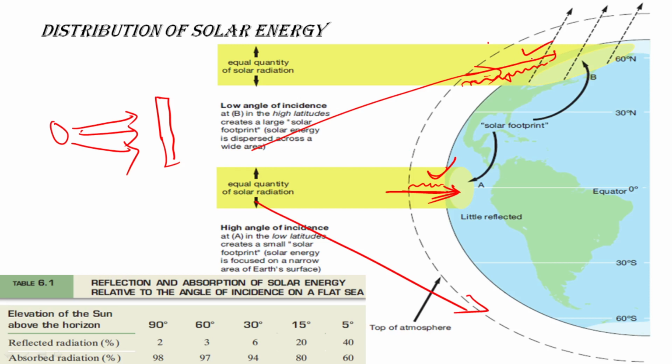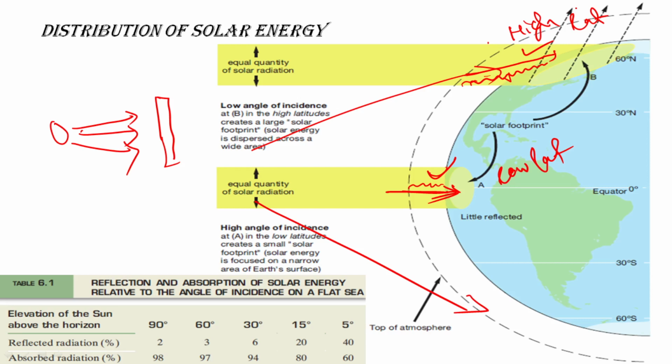In the polar region, or in the higher latitude, as opposed to the low latitude. So in the high latitude, what will happen? The thickness of atmosphere through which the radiation is passing is more, because it is falling at an angle, whereas in the equatorial region it is perpendicular to the surface, so it will cover lesser distance. Our atmosphere has the capacity to absorb the radiation. It has that tendency to absorb the radiation.